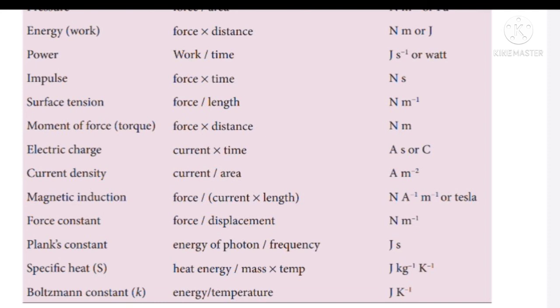And next physical quantity is Boltzmann constant, which is equal to energy per temperature. The unit for energy is joule and the unit for temperature is Kelvin. When this Kelvin goes up, what will happen? It will become K power minus 1. Hence joule Kelvin power minus 1 is said to be the unit of Boltzmann constant.